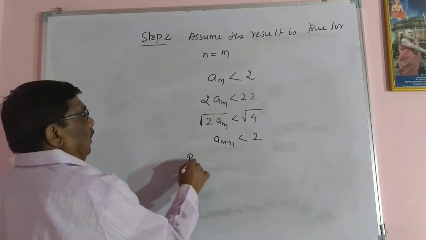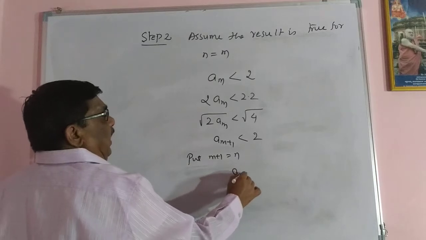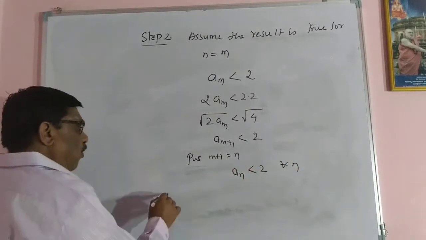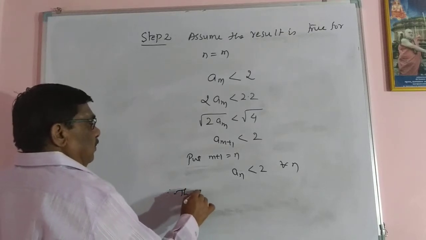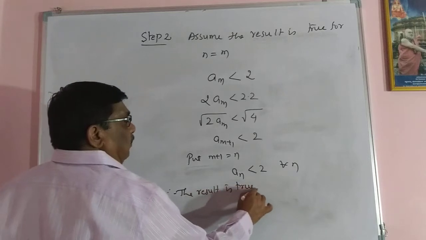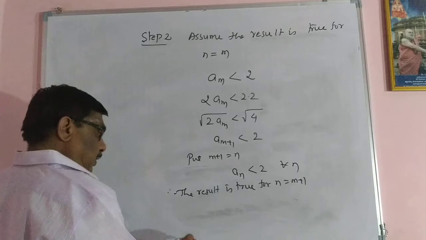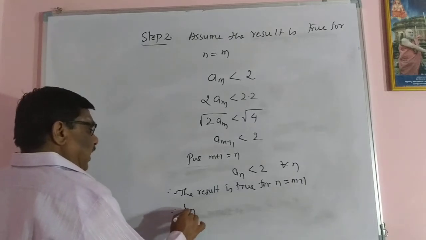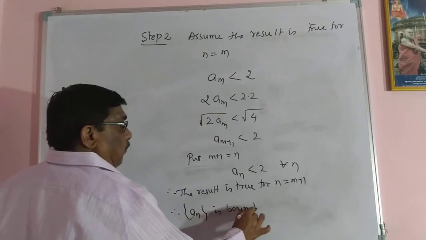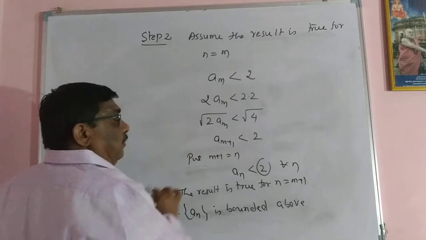And put m plus 1 equal to n. So an is less than 2. This is for all n. Therefore the result is true for n equal to m plus 1. Therefore this an is bounded above. It is the upper bound.